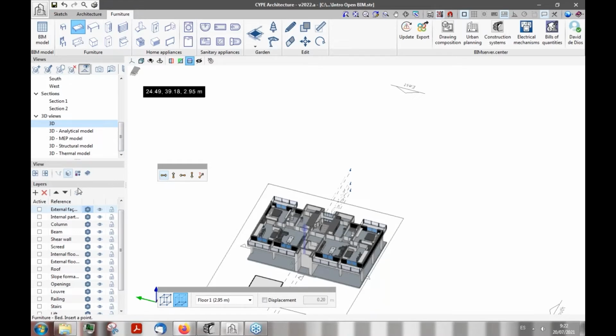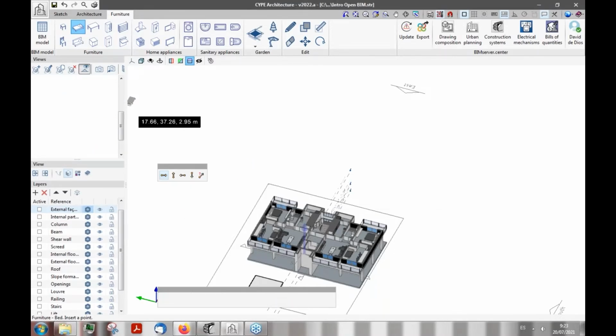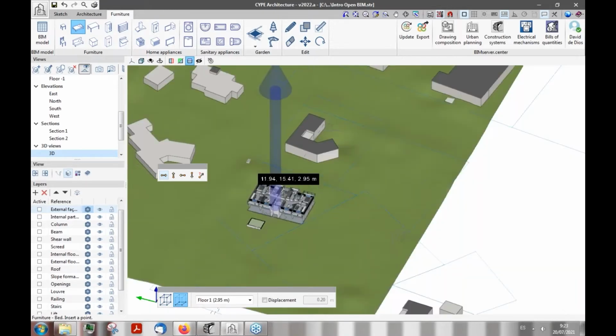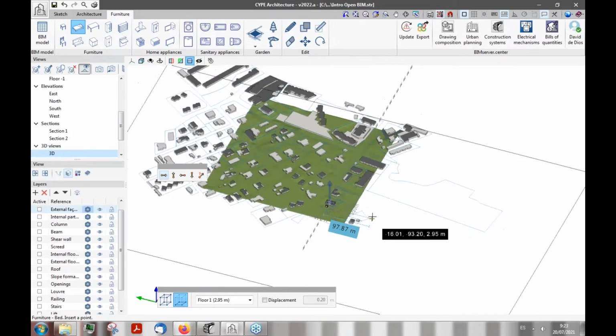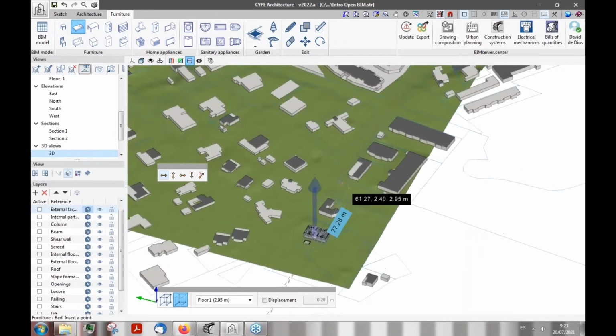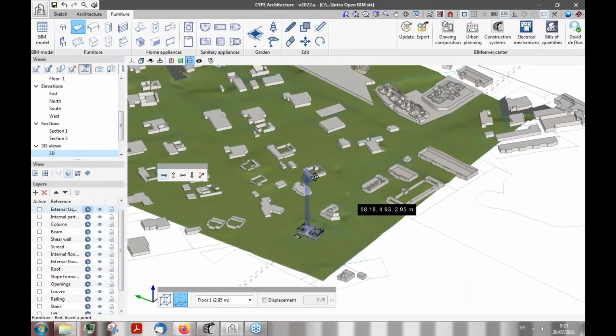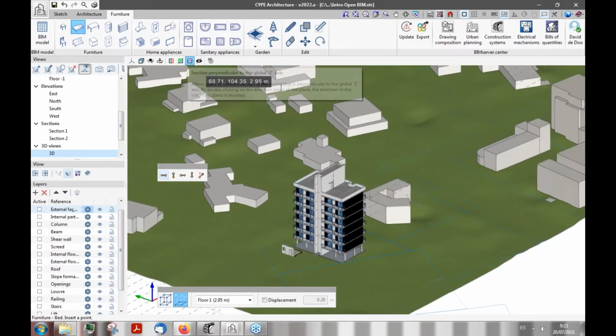Sure, let's try to see it. For example, in the 3D views, something like that. I think it's going to be... Yes, here we can see. So this information that was activated was uploaded by Open BIM Site to the BIMserver.center cloud, and now downloaded and imported at CYPE Architecture. And as you can see, the same terrain that was generated before is now available in this second step of our workflow. And Mr. David can work with this real information of the terrain to locate the building on the right side.